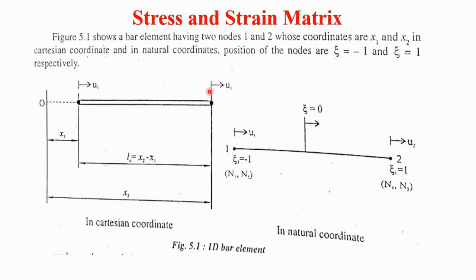As well as in the Cartesian coordinate system, U2 is the displacement at the second node, whereas U1 is the displacement at the first node. Then we can say the second coordinate x2 minus the first coordinate x1 is the length of this element. So the length of the element is equal to x2 minus x1.